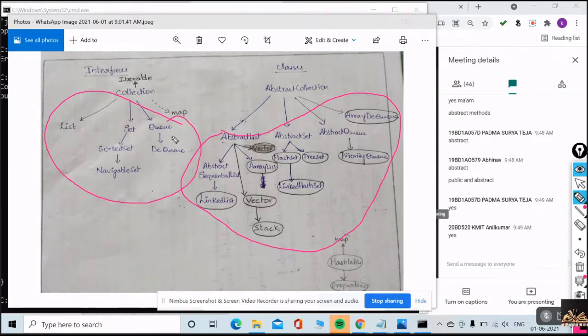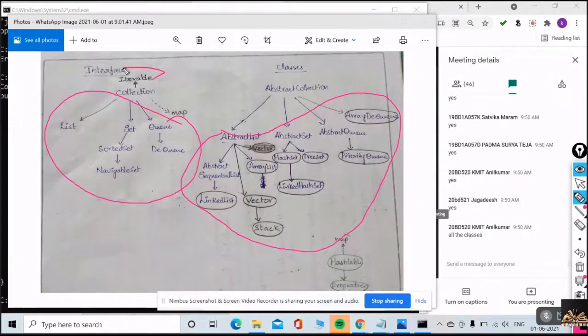Is the iterator method available to how many classes and interfaces? Iterator method is available to what all classes and interfaces? All the classes. Very good. All the classes and all the interfaces. Because iterator is the method available in this Iterable interface, no? As it is a super interface, the iterator method is available to all the classes and interfaces. Understood the concept, guys?